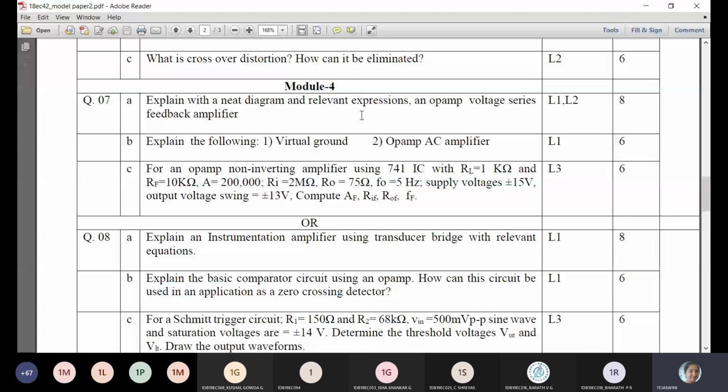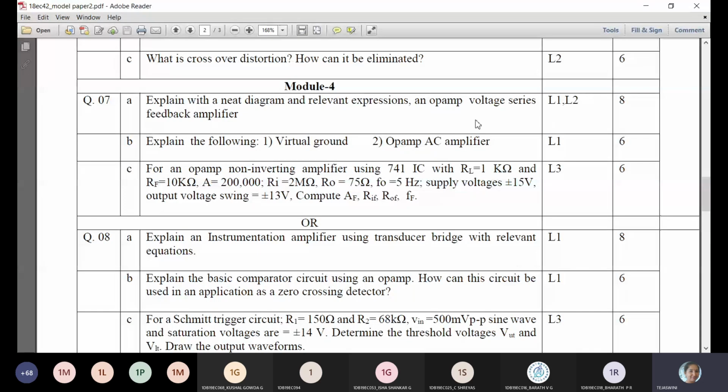Here you need to write a circuit diagram and derive expressions: AF, closed loop voltage gain with feedback, RIF, input resistance with feedback, R0F, output resistance with feedback, and bandwidth with feedback. These four derivations you are supposed to do. That is for 8 marks.